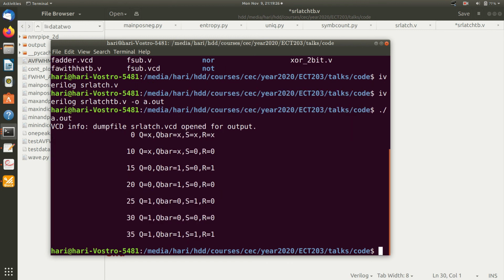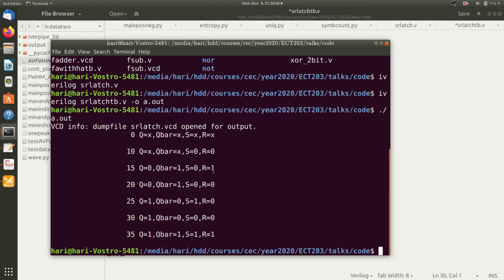Now we can see that initially at 0 nanosecond everything is in an indeterminate state. When S equal to 0, R equal to 0, it remembers the previous state. But the previous state is indeterminate, so that is why both Q and Q bar show X, indeterminate. Now let us look at this line.